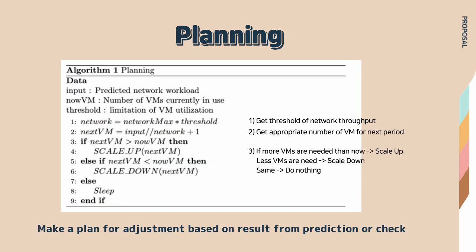In the planning phase, a plan for adjustments is made based on results from prediction or check. So first, get the threshold of network throughput, and then get the proper number of VMs for the next period. If more VMs are needed, then scale up; if fewer VMs are needed, then scale down; else do